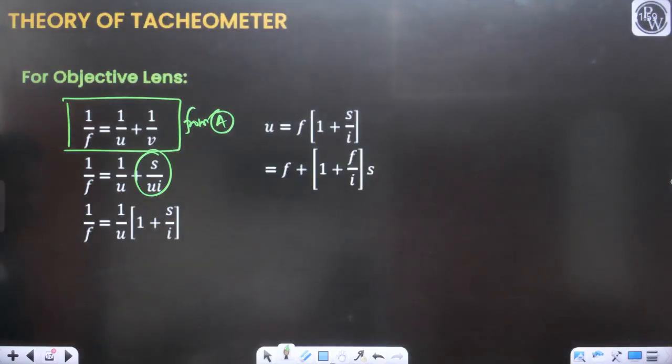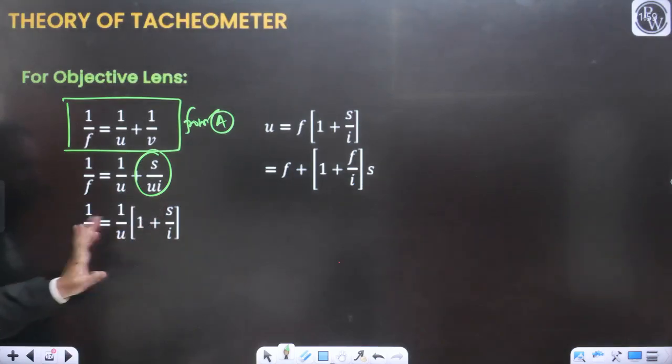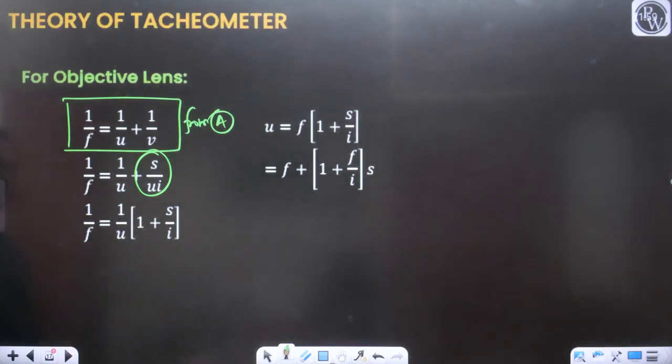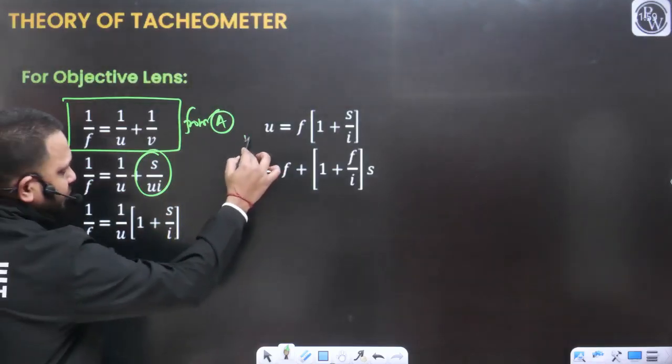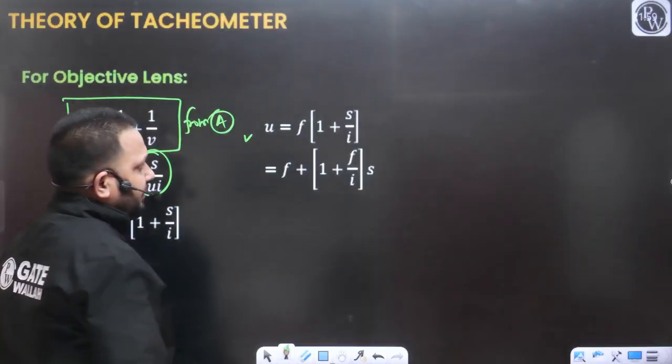Tell me yes or no. Just rearrange these terms. I have taken 1 upon u as common: 1 plus s upon I. From here I have found the value of u. U is going to be f times (1 plus s upon I).